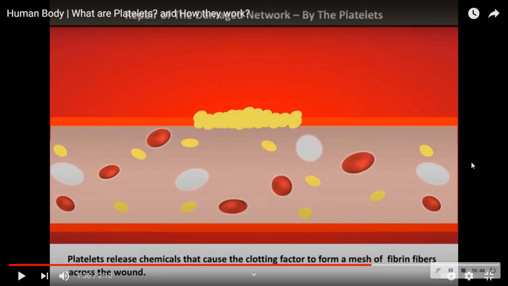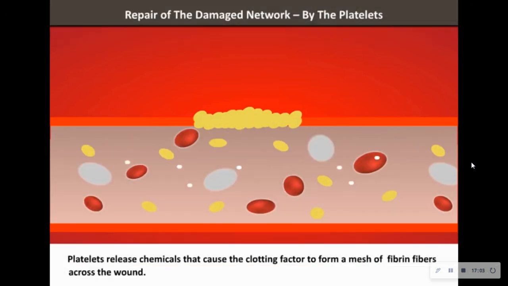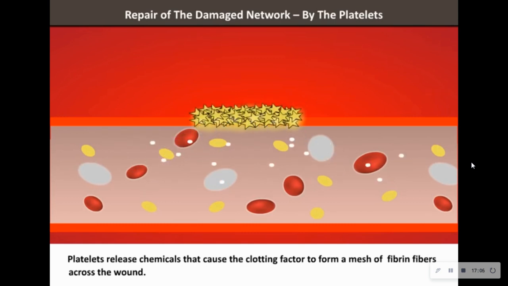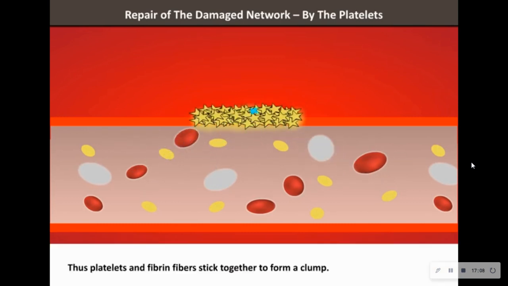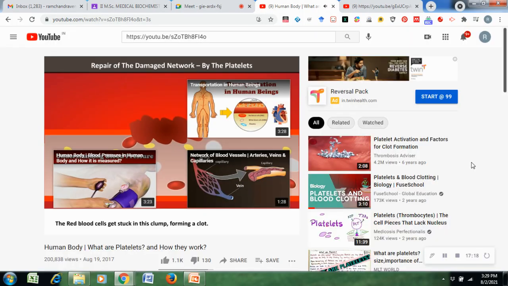So what will happen? The platelets will release chemicals. During the blood clotting mechanism, it will release a lot of chemicals that cause the clotting factor to form the fibrin fibers. So fibrin fibers are formed across the wound. See how the fibrin fibers stick together to form a clump and seal the wound completely. So the loss of blood is prevented.